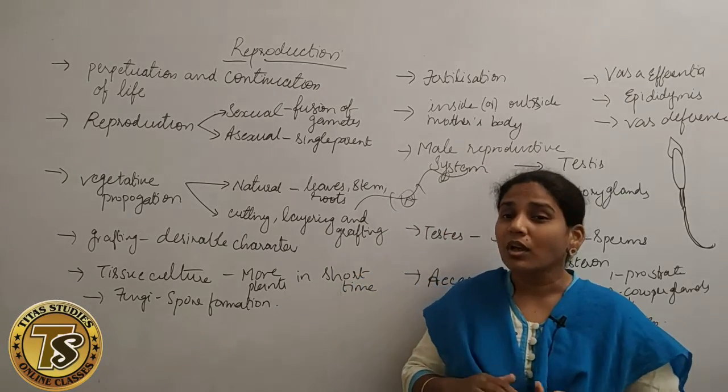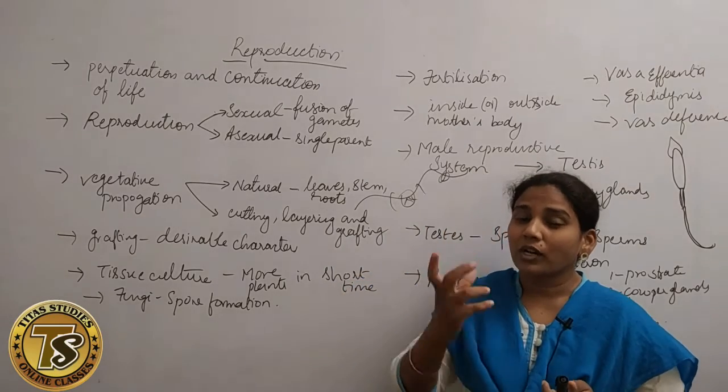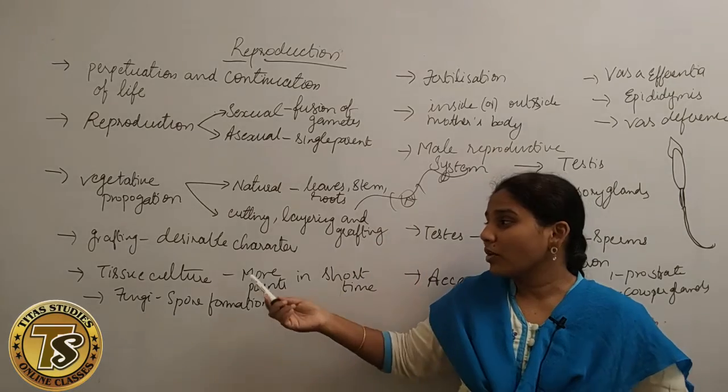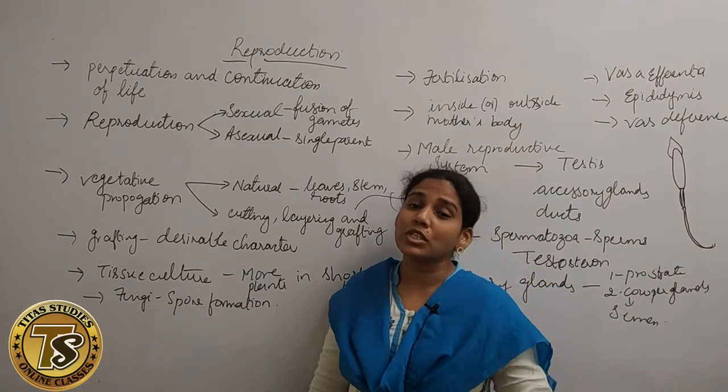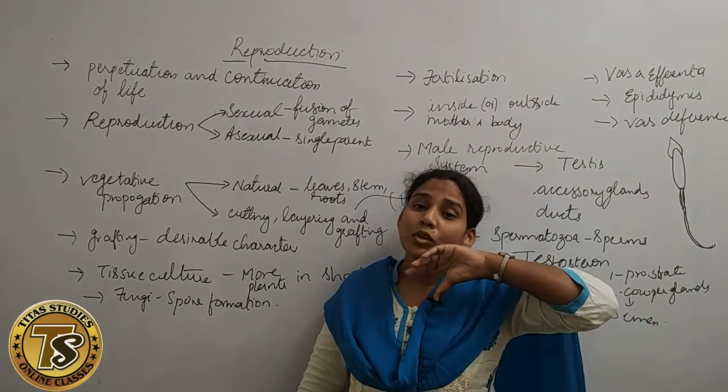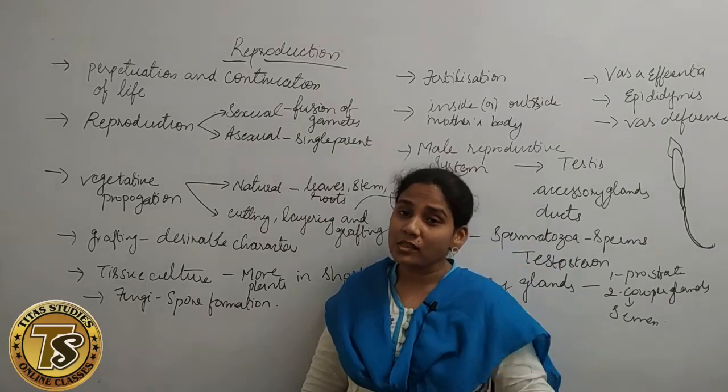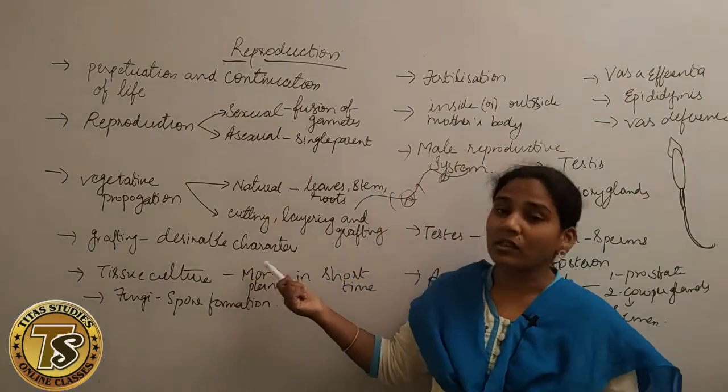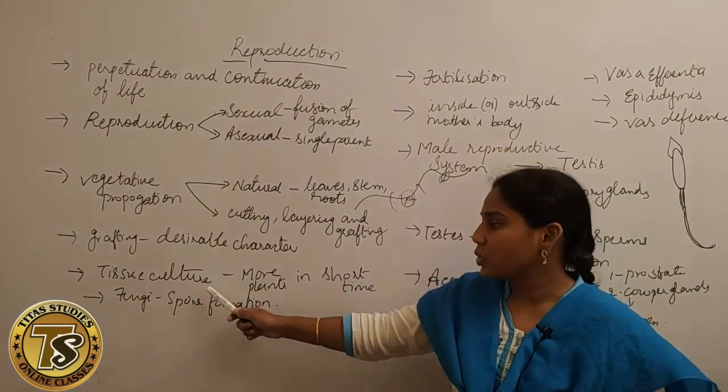Stalk and scion. In the stalk and scion, the new plant will come up there. So that process we call grafting. Whichever quality you like, if you want to develop two qualities in a single plant, then we call it grafting. And next, tissue culture.